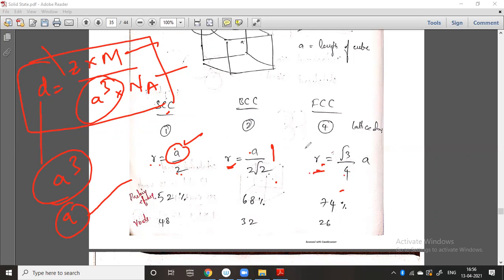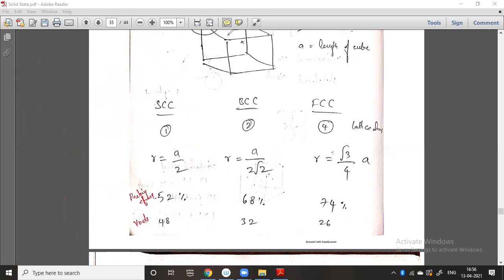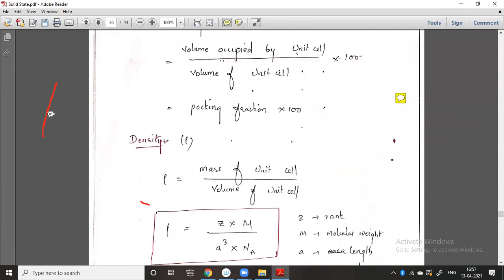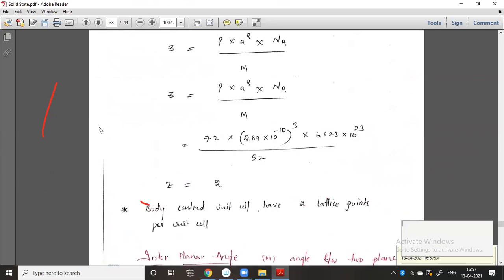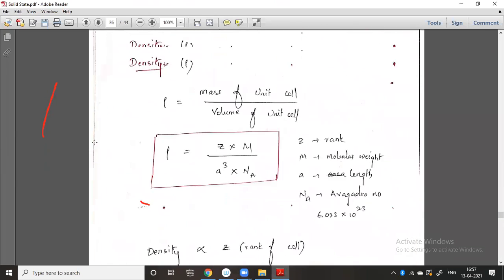So sometimes in the numericals they will ask you about the radius of the atom, if it is SCC, BCC or FCC. So remember this formula also. R is equal to a by 2 for SCC, a by 2 root 2 for BCC, and root 3 by 4 a for FCC. So remember all these formulas. For the unit cell, remember this density and packing fraction. This packing fraction can also be calculated with a formula. I have written the formula here, you can see. The formula is not needed, but remember the packing fraction directly. Remember how the packing fraction comes.